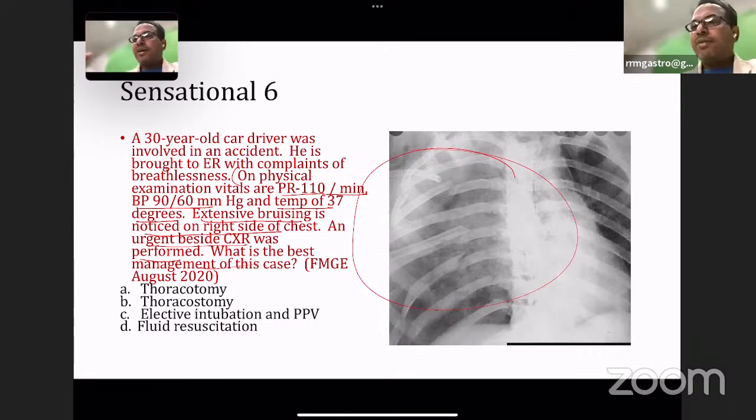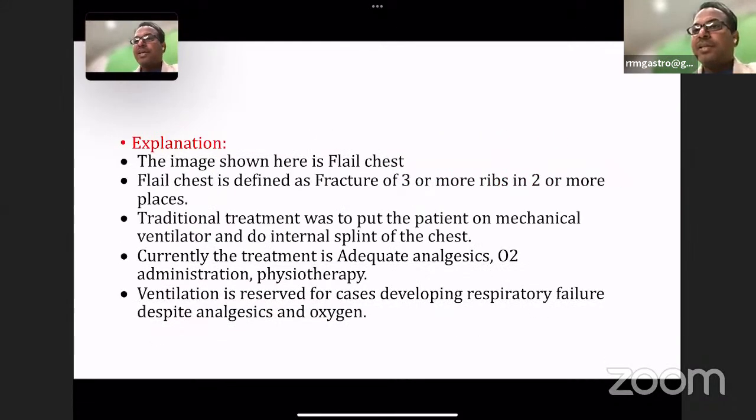The case is a flail chest. This is a simple question on flail chest. So what should I do? Thoracotomy, thoracostomy, elective intubation and PPV, or fluid resuscitation. Which will be the correct answer in this? Extensive bruising is there. What is the best management in this case?